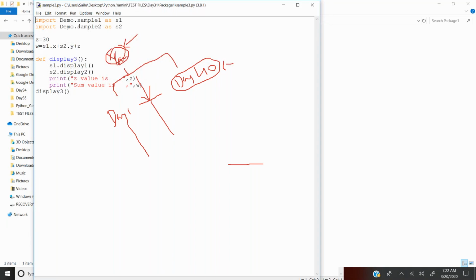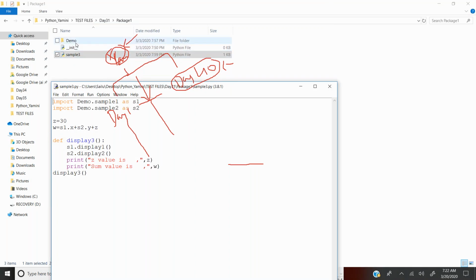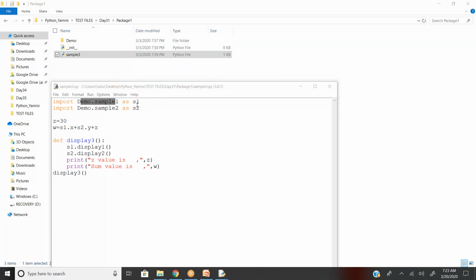Now you can see import demo.sample as s1. So demo is the subfolder. You can see here dot sample as s1, the alias name I used. Going forward, there is no need to enter the full syntax. With the help of an alias name, I can shorten the name. So demo is the sublibrary name, and dot sample one is nothing but the module name, as s1. And import demo.sample2 as s2.